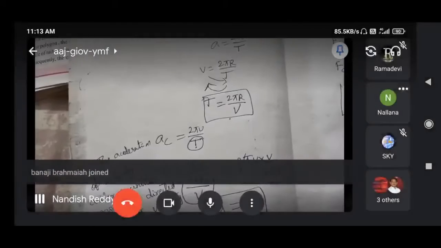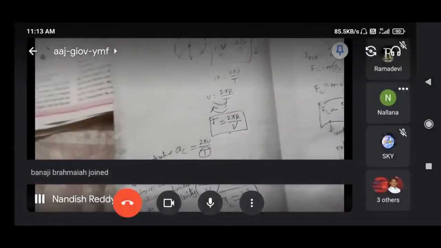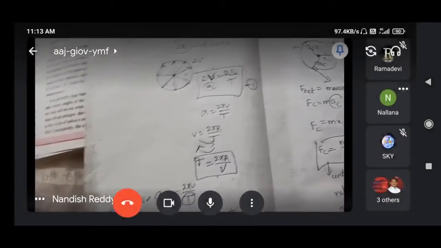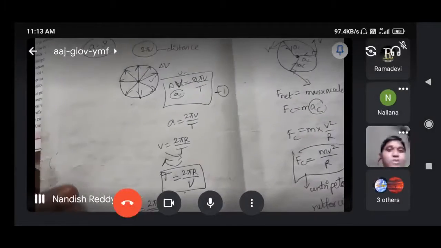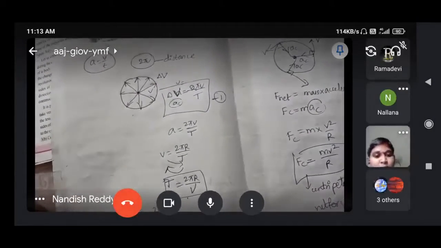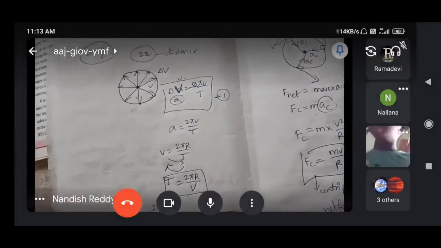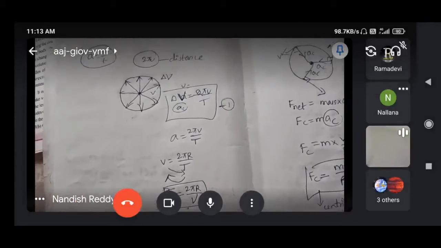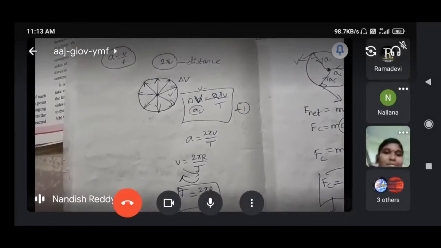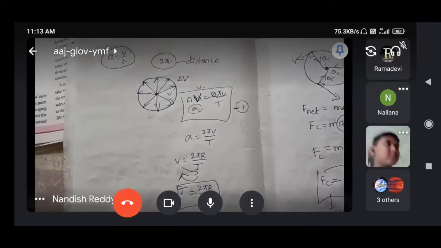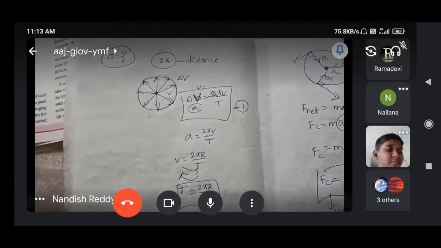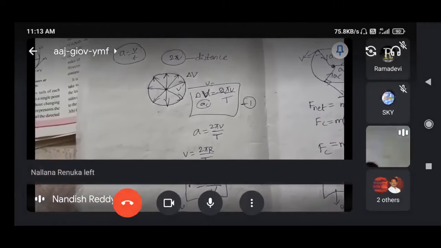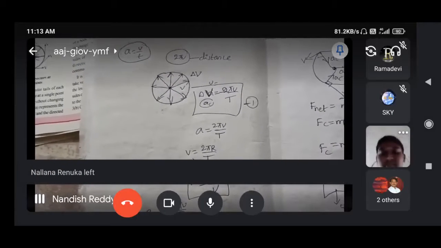Page number 72. Arun Kumar, very good morning. Why did you come late? Shashank, you also came late. What happened to you all? Our time is 11:10, not 11:15. For the last two classes you are escaping.